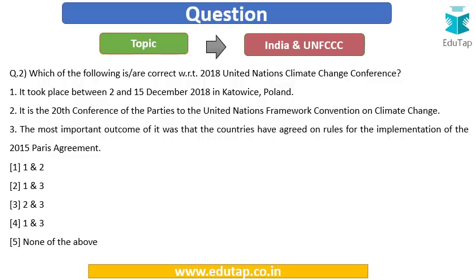Now let's further our discussion and come to the next question. Which of the following is correct with regard to the 2018 United Nations Climate Change Conference? It took place between 2nd and 15th December 2018 in Katowice, Poland. It is the 20th conference of parties to the UN Framework Convention on Climate Change. The most important outcome of it was that the countries have agreed on rules for the implementation of the 2015 Paris Agreement. So this is with regard to the latest UN conference.